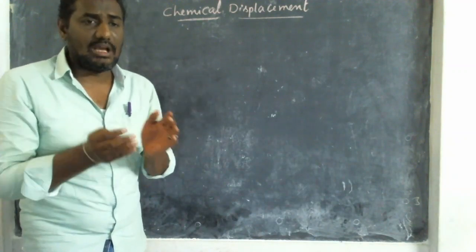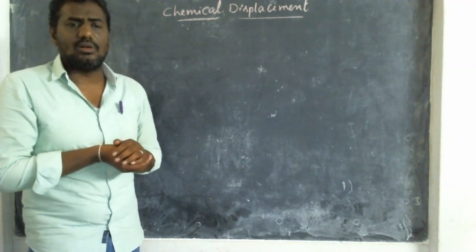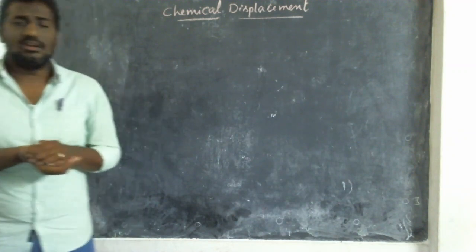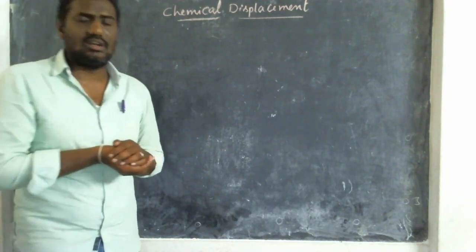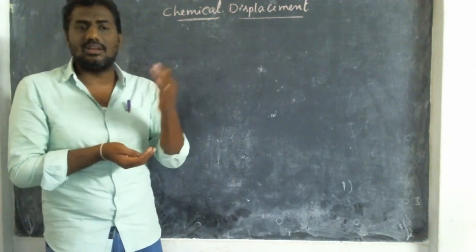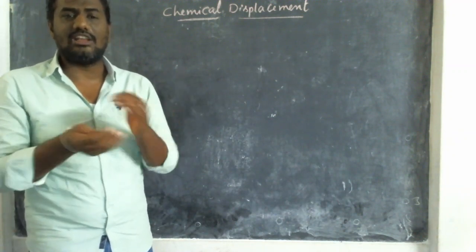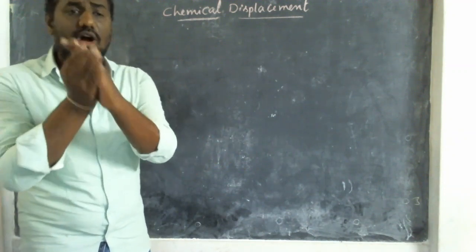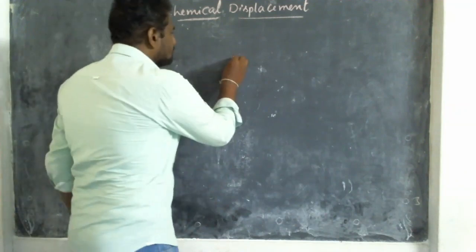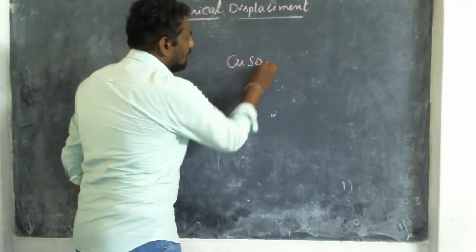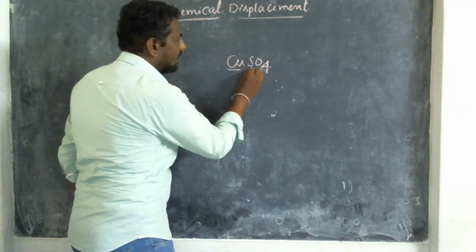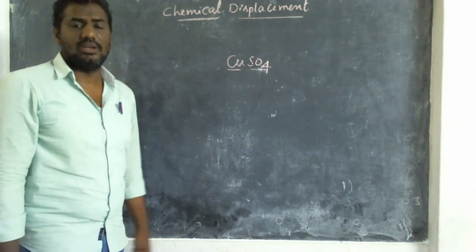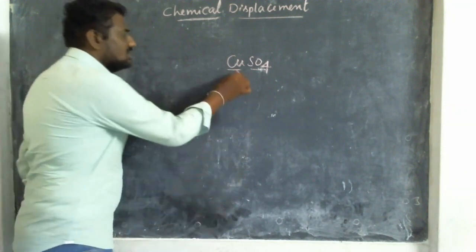First of all, we will be having a compound. What is a compound? A compound is nothing but a combination of different elements. For example, at the starting of our chemistry classes, I told you to write the chemical formulas with the help of cation and anion. When you combine the cation and anion, we get a formula, and they are called compounds. For example, copper sulfate. The first part is the cation, the second part is the anion. Here, cations will be displaced. Who will be displaced? Cation. So this is a compound.